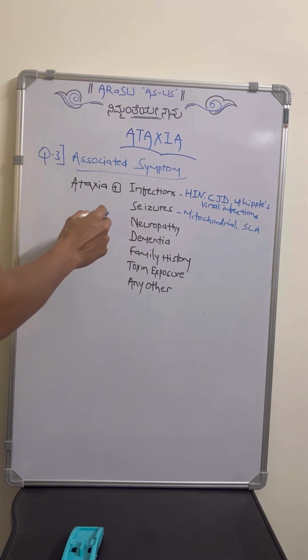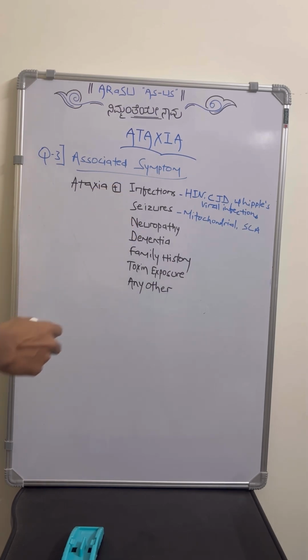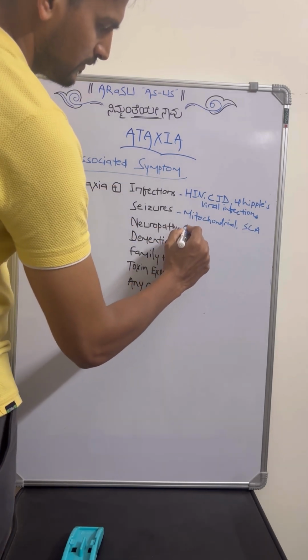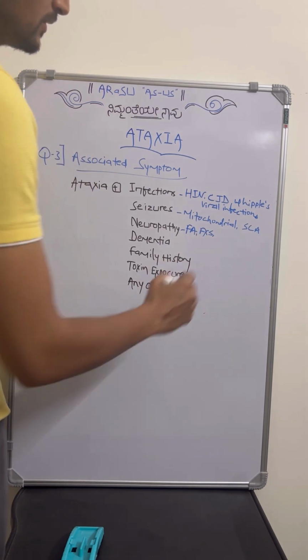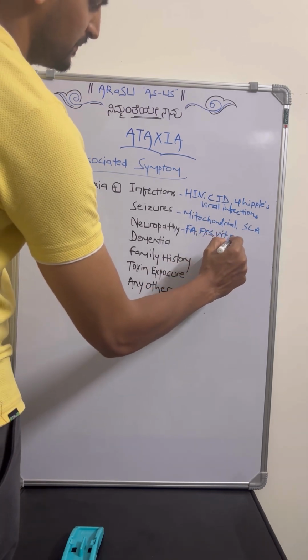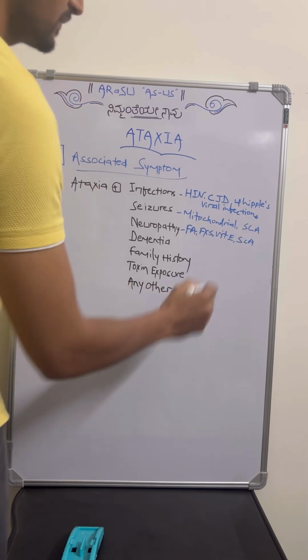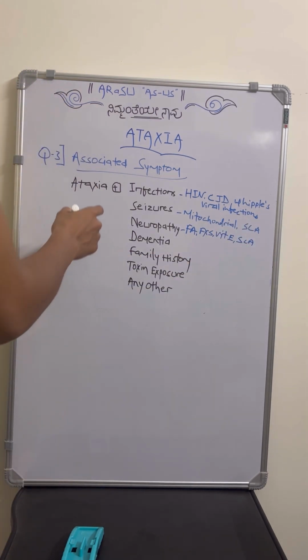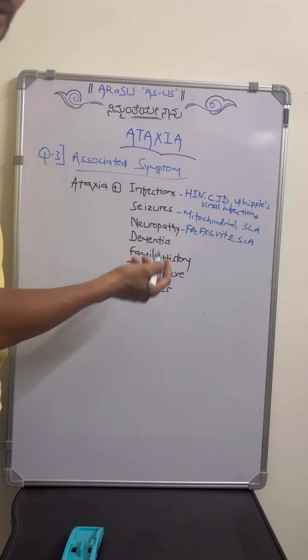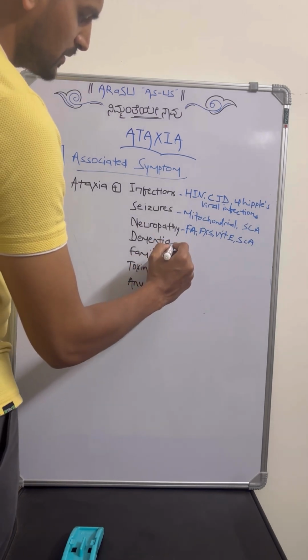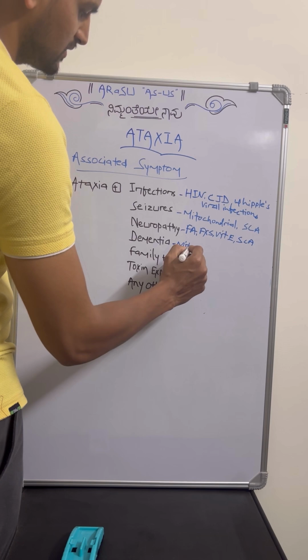Because ataxia will be associated with neuropathy in case of Friedreich's ataxia or Fragile X syndrome, or vitamin E deficiency, and SCA again, spinocerebellar ataxia. Similarly, we have to assess whether there is any feature of dementia like cognitive dysfunction.